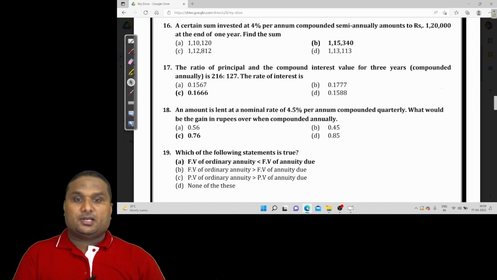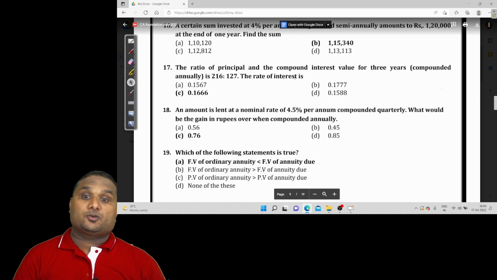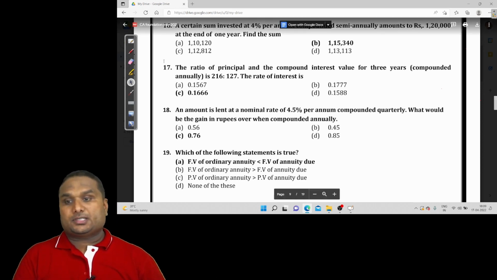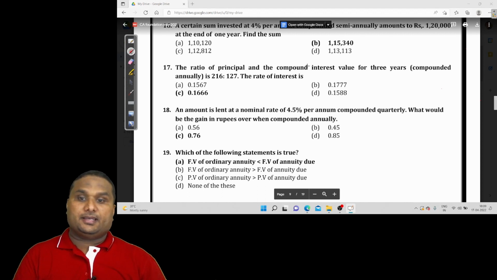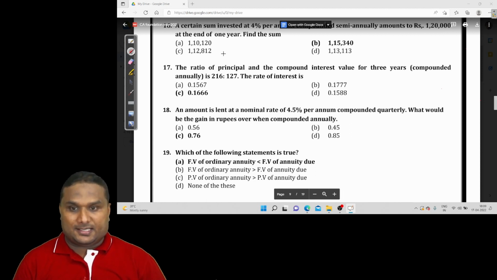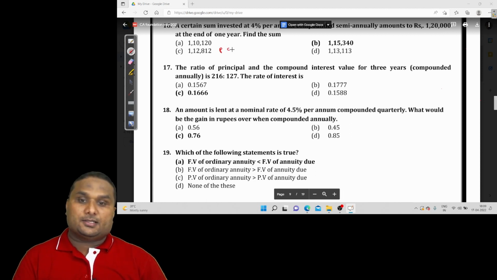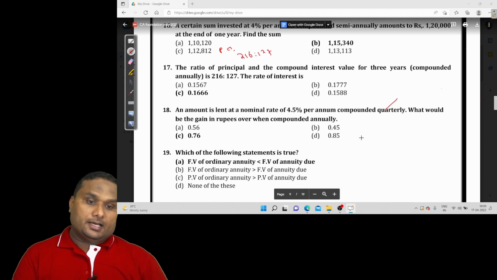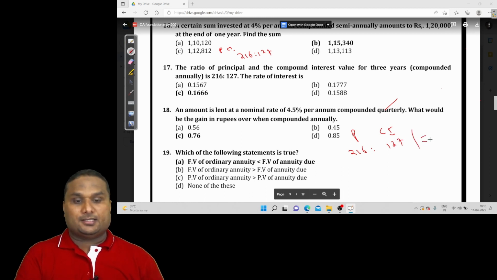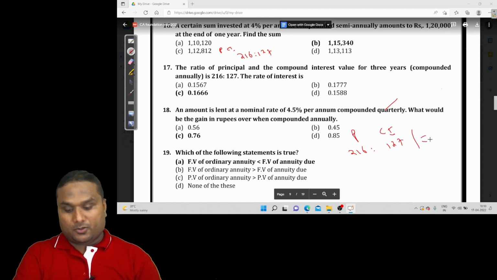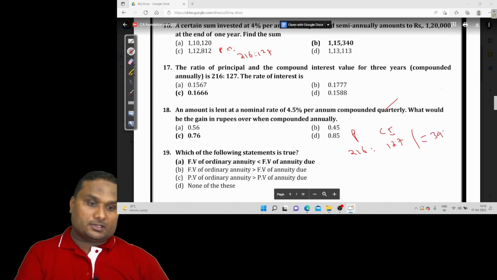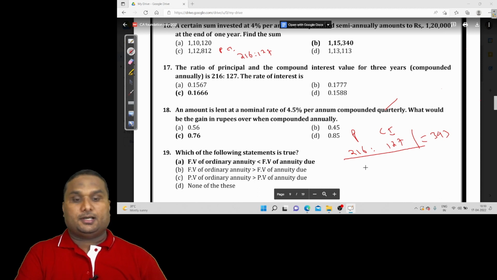The ratio of principal and compound interest value for 3 years compounded is 216 is to 127. Find the rate of interest. So there is a principal and there is a compound interest, 216 is to 127. The principal is 216 and the compound interest is 127. I am just adding 216 plus 127, which is 343.